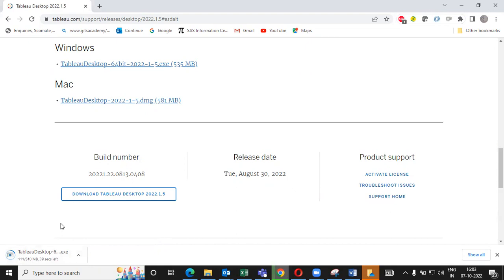Guys, when you are coming for the exam, it might happen that the exam desktop does not have Tableau. So you need to install Tableau at that moment. No need to panic at that moment. You simply follow that link. It will take a little bit of time. Let it get installed. Whichever version of Tableau Desktop you choose, it will install that version of Tableau Desktop.